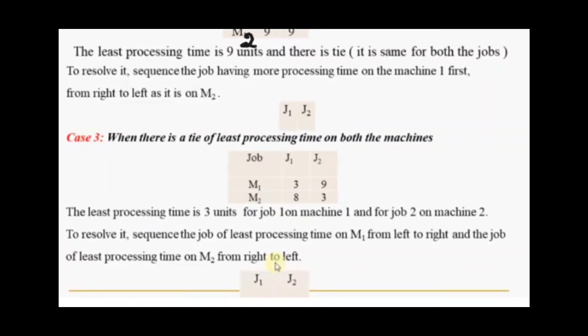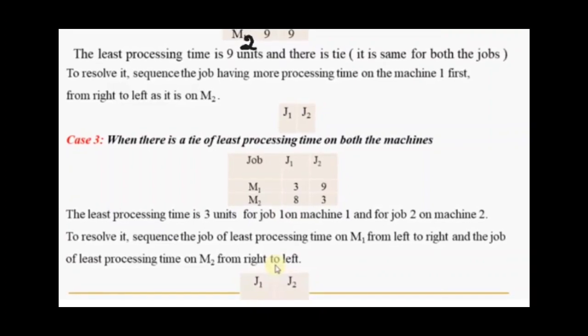So as we know, whenever the processing time occurs on the M1 machine, that particular job is to be sequenced from left to right. That's why J1 will be sequenced from left to right. And as the M2 machine has the least processing time, that particular job is to be sequenced from right to left. That's why here the processing time of 3 minutes corresponding to J2 occurs on the M2 machine. That's why J2 will be sequenced from right to left. That's why it is J1 and J2.